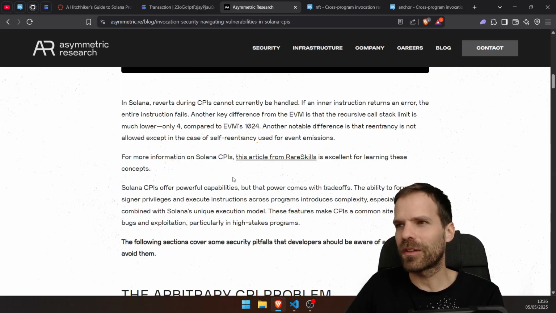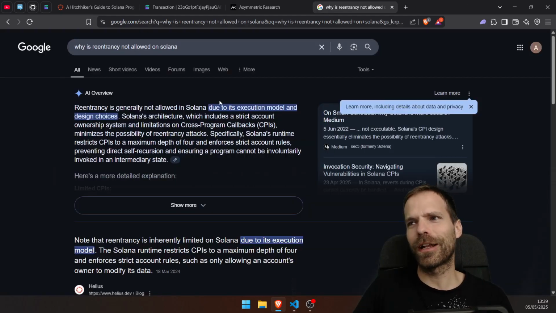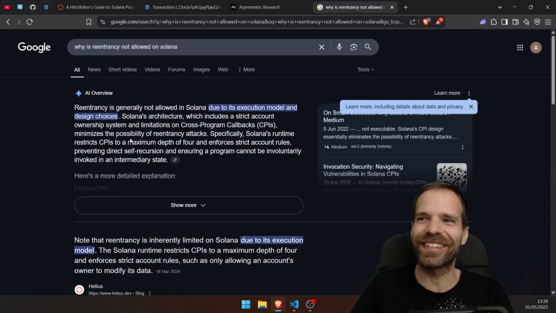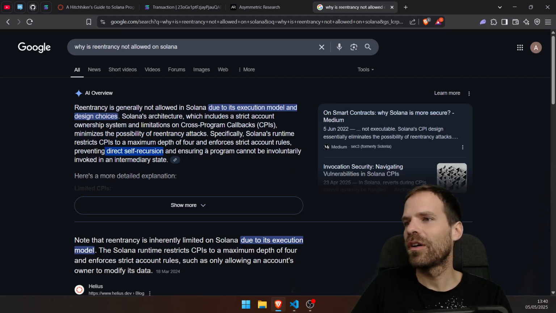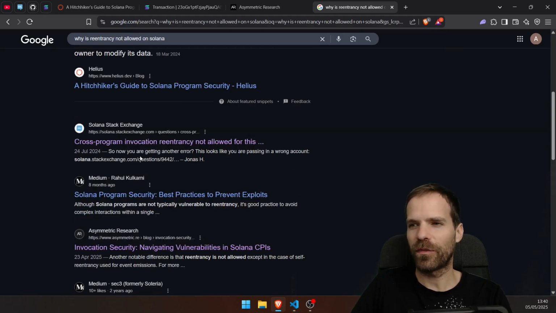Okay, but it also doesn't tell me more why reentrancy is otherwise not allowed. Why is it not allowed? Due to its execution model and design choices. Yeah, well, why did you make that choice? Preventing direct self-recursion and ensure... Well, that's wrong. Probably was fed the wrong data from somewhere.